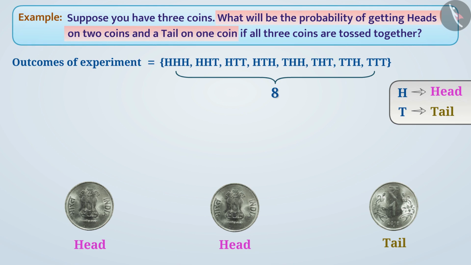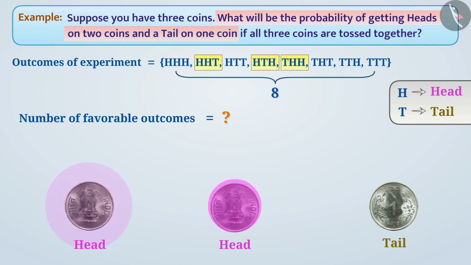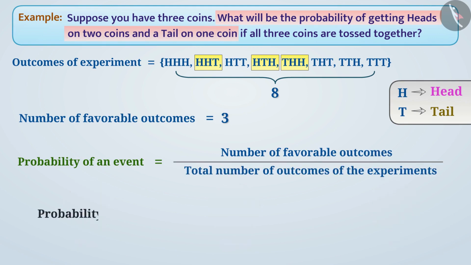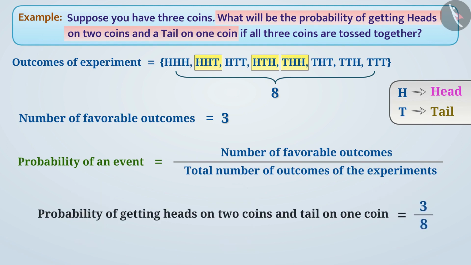Can you tell me what the favorable outcomes are in this situation? Think. Absolutely right. There are 3 situations when we will get 2 heads and 1 tail. That is, the number of favorable outcomes in this experiment is 3. Since the probability of an event is equal to the number of favorable outcomes divided by the total number of outcomes of the experiment, the probability of getting heads on 2 coins and tail on 1 coin is 3 by 8.